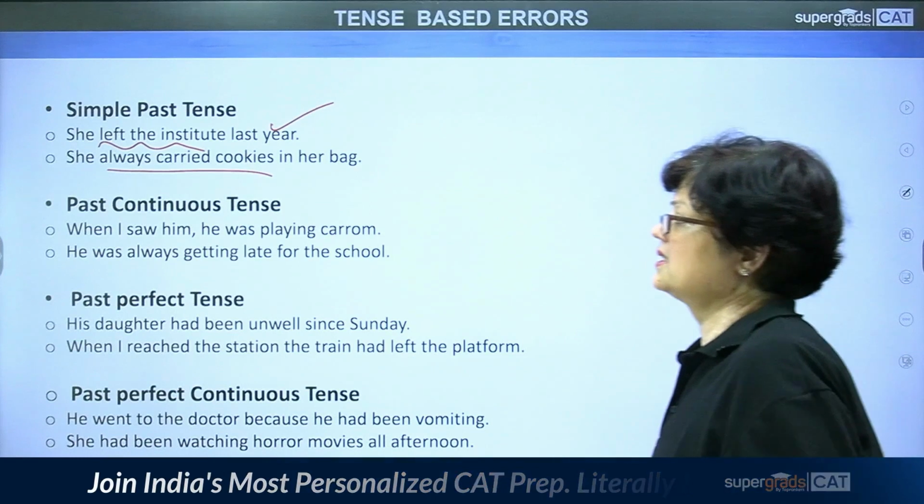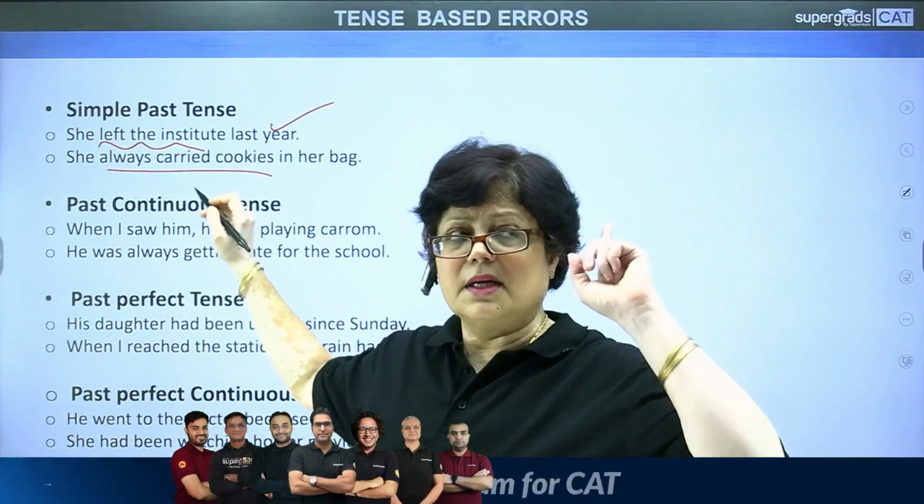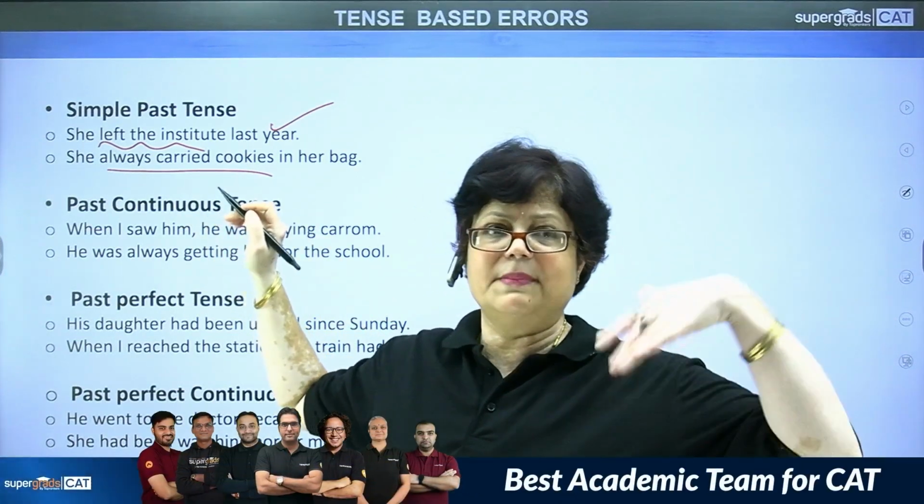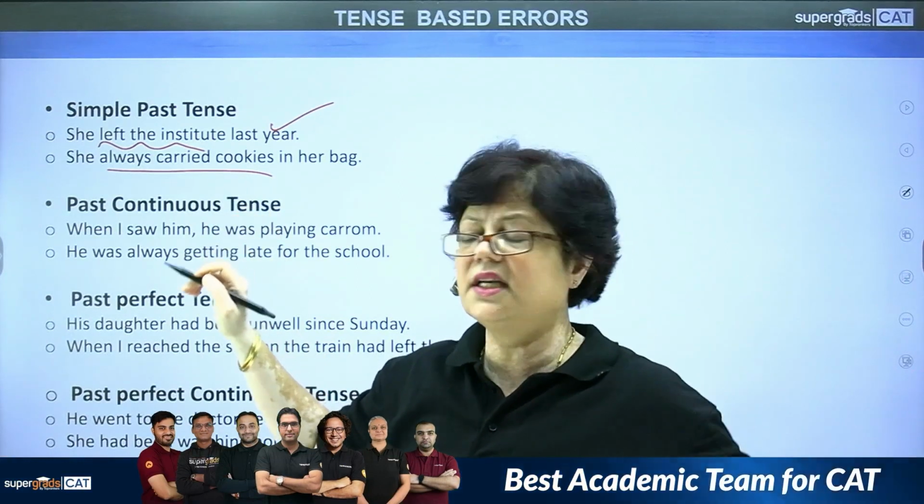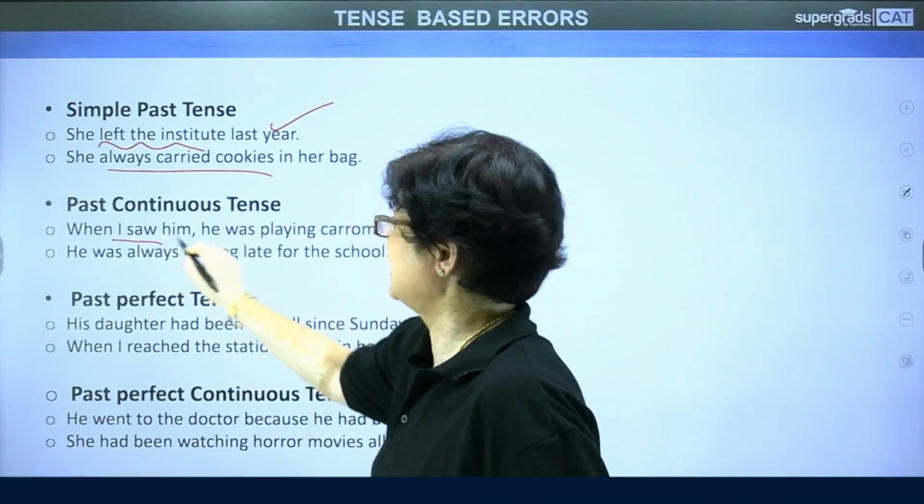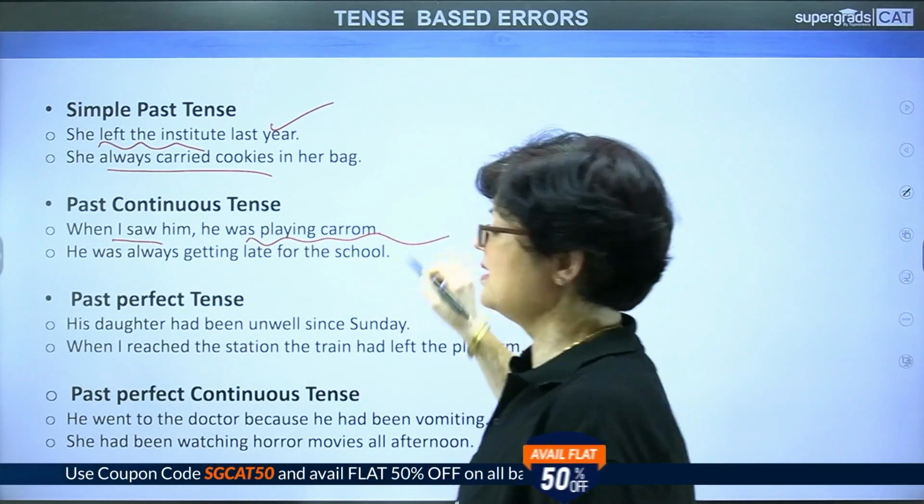Past continuous. The action is being indicated of the past tense, but at that time it was in continuation. For example, when I saw him, he was playing carom.